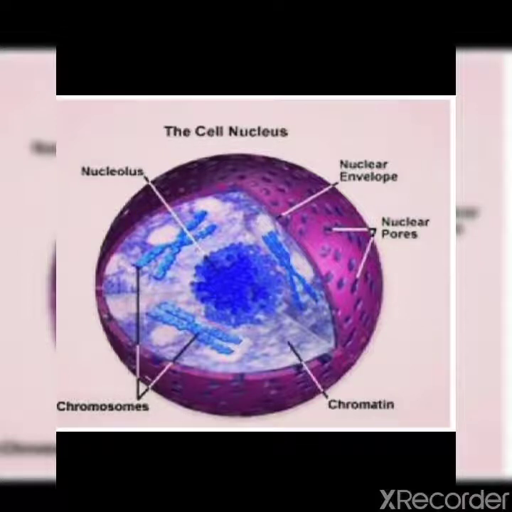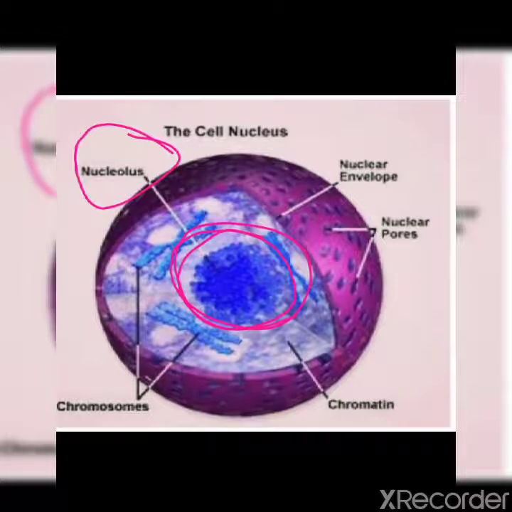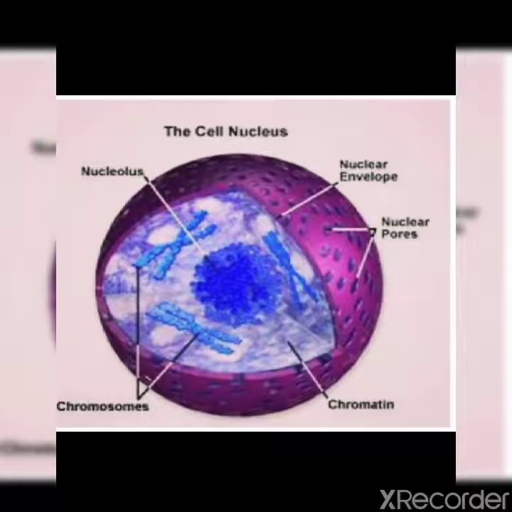Clear? Now you can see the spherical shaped structure which is known as nucleolus. It is a site within the nucleus where ribosomal RNA is synthesized. It is not separated from the rest of the nucleoplasm by a membrane. Every cell may possess one or more nucleoli, and it contains a large amount of DNA and RNA, and so gets stained intensely. Okay, nucleoli are large and more numerous in cells that are actively engaged in protein synthesis.